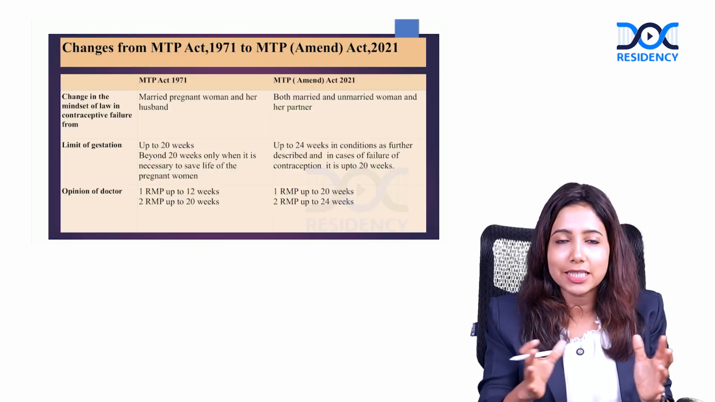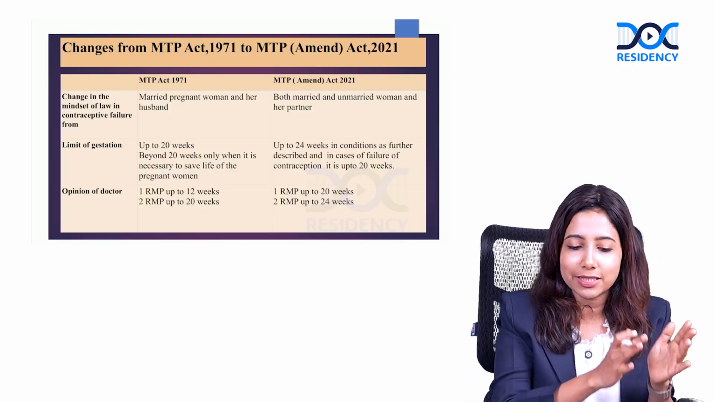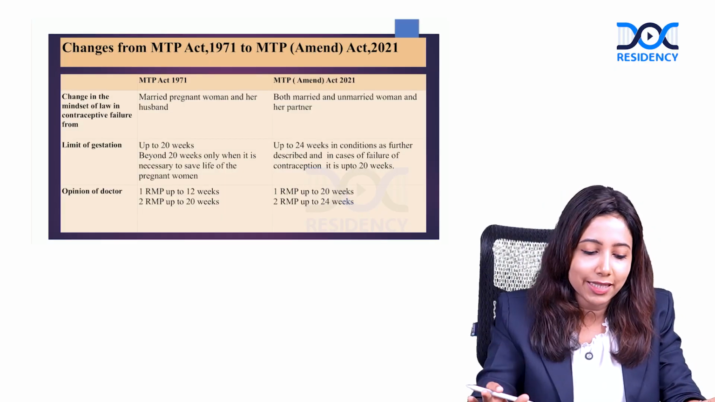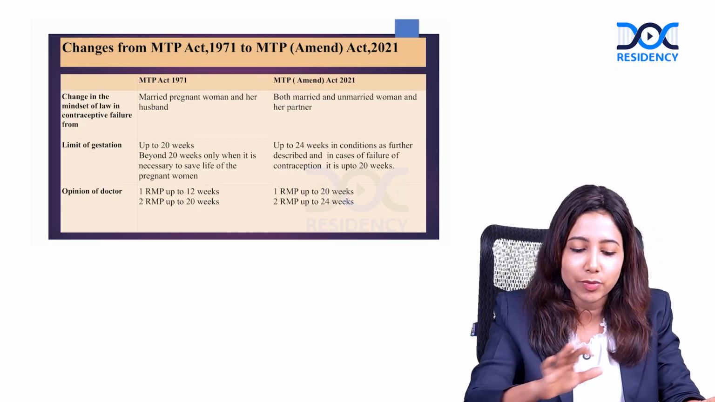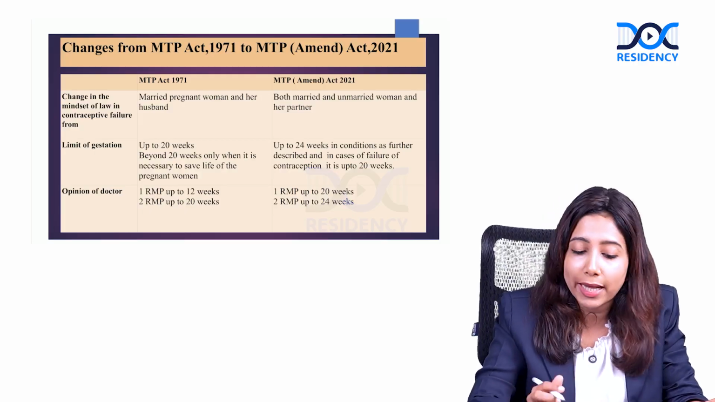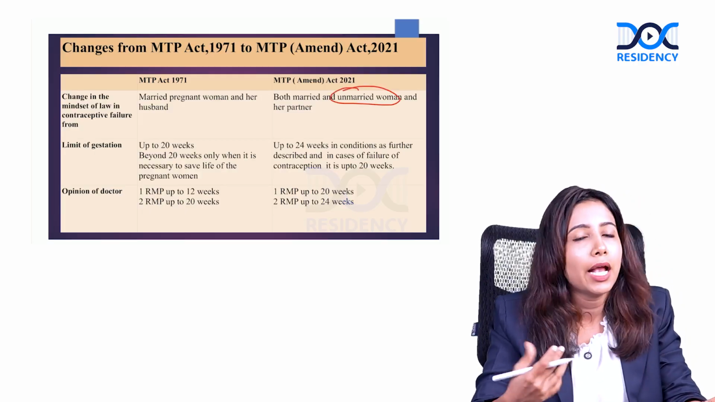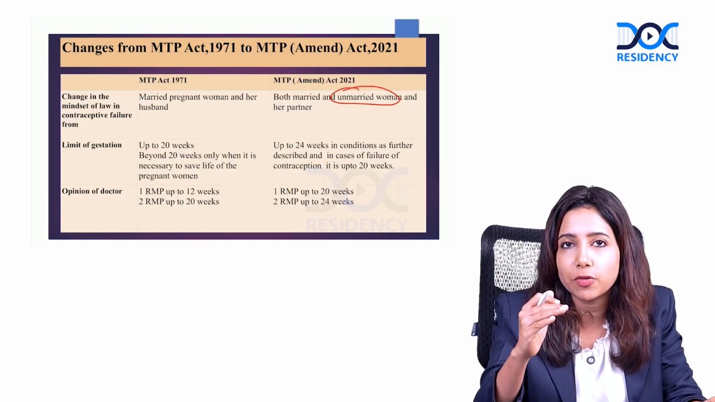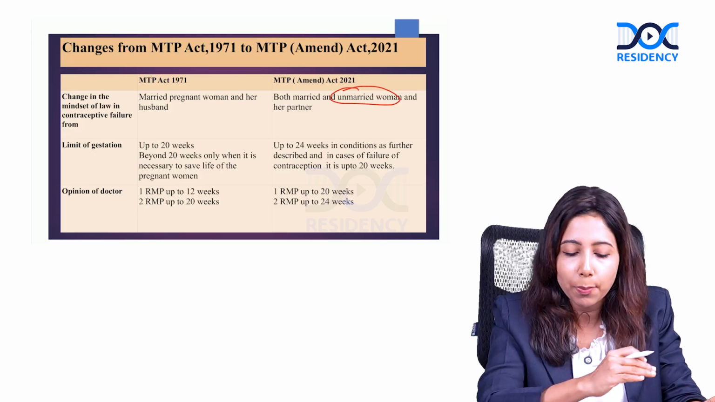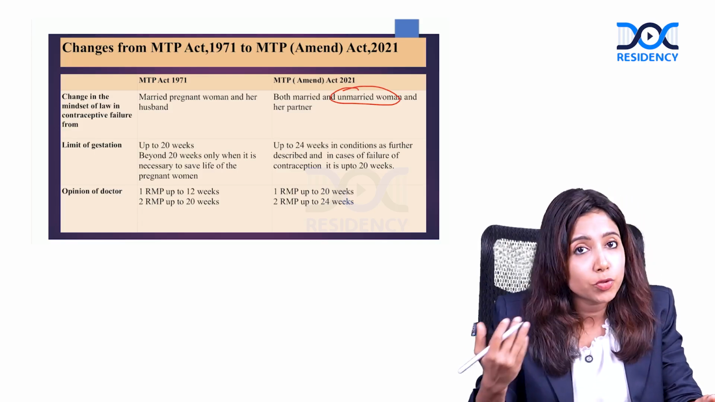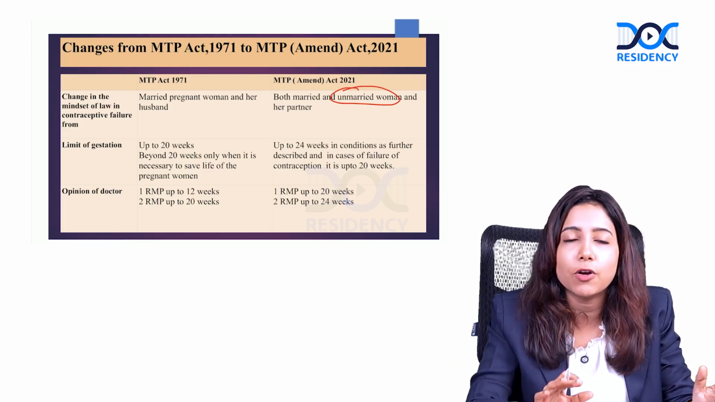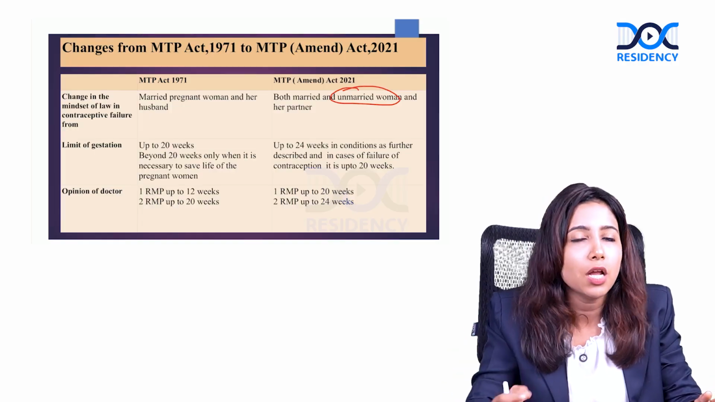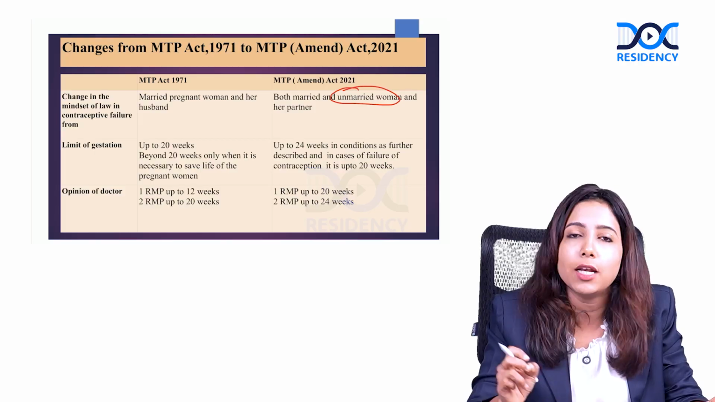So let's summarize the key differences between 1971 and 2021. Now here there is a change of mindset. The terminology of married woman and her husband has been removed. Both married as well as unmarried women and her partner can approach for MTP. The legal limit of termination of pregnancy was 20 weeks previously. Now it is extended to 24 weeks in the special category of women, and even beyond 24 weeks MTP is possible after approval from the medical board.